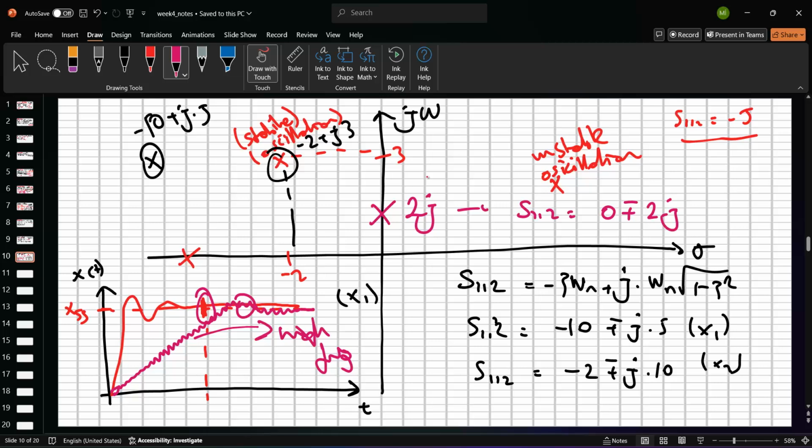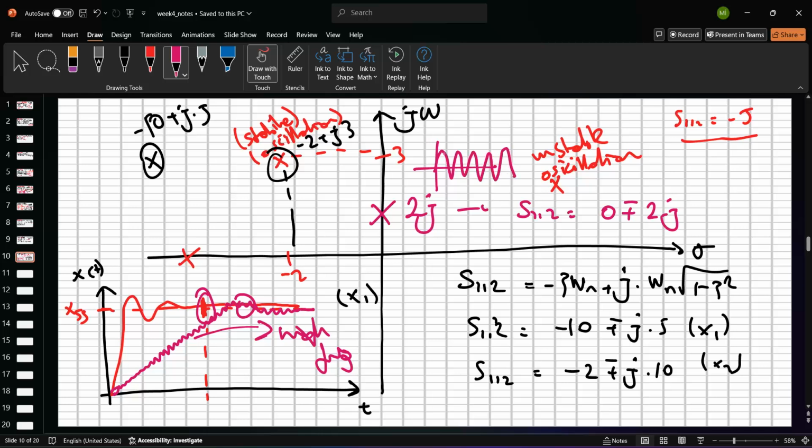See that? We don't have any damping in here. We don't have any growing part or decreasing part. We only have what? Oscillation. Yes. And so this signal looks like this one.